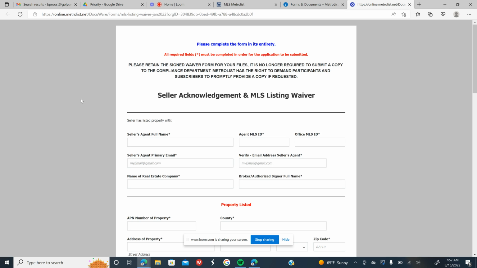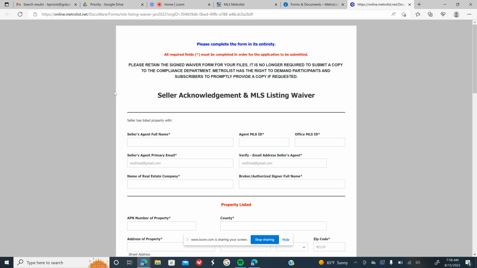And this will automatically submit to MLS compliance. There is now no longer a need to submit the physical copy signed by the seller to compliance. However, it is required that the agent has that available if they do request it, and it needs to be signed by the seller. So you can print the other version out as well and make sure the agent fills that out accordingly.